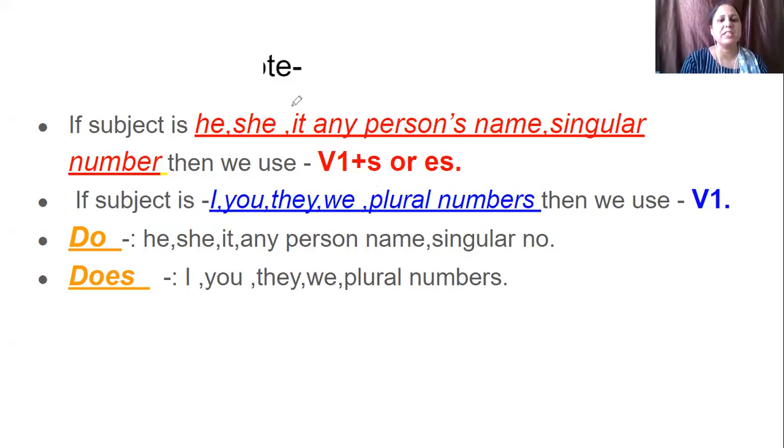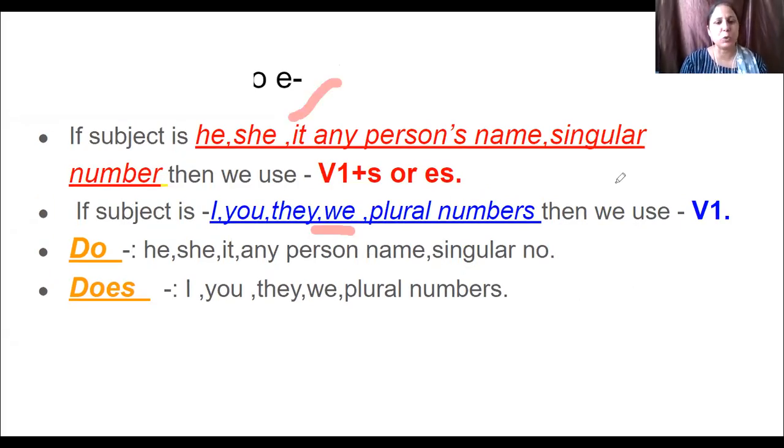If subject is he, she, it, any person's name, singular, then we use first form of the verb plus s or es. And when our subject is I, you, they, we, plural number, then we use first form of the verb.